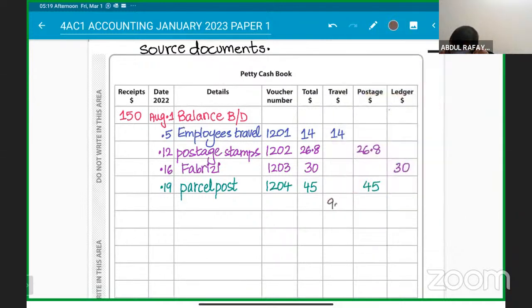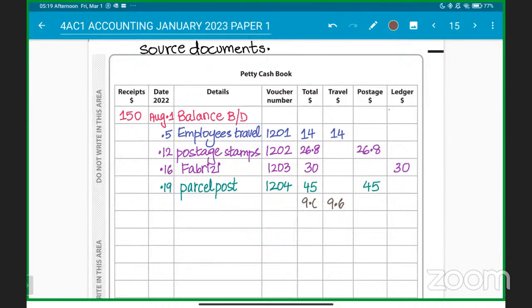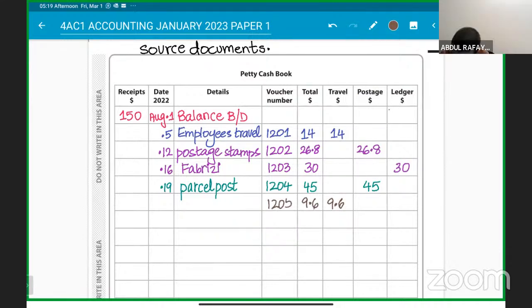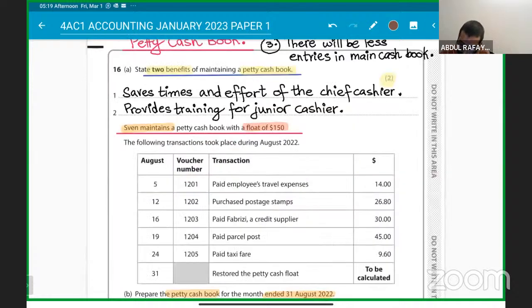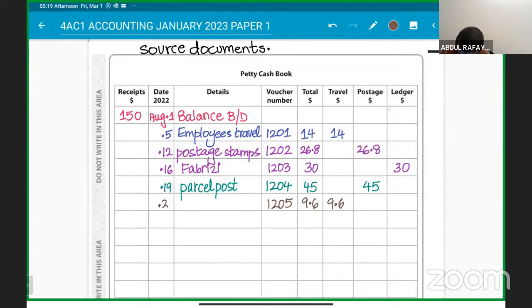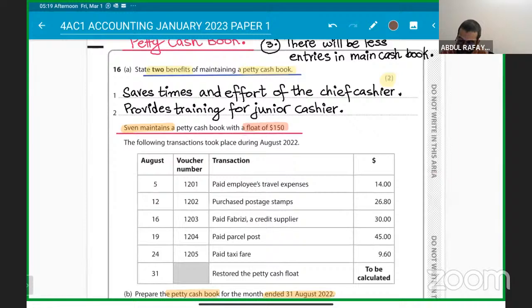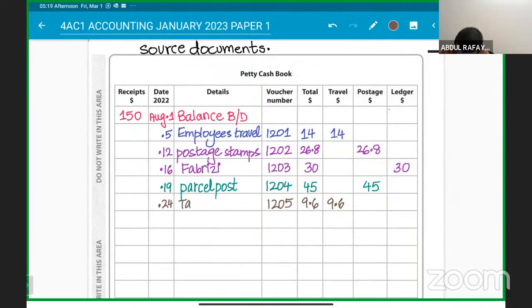Okay, understanding? Clear on that? So that is the 1205 voucher, and this is at August 24, which is basically the paid taxi fare. The taxi fare was paid at 1205, $9.6.